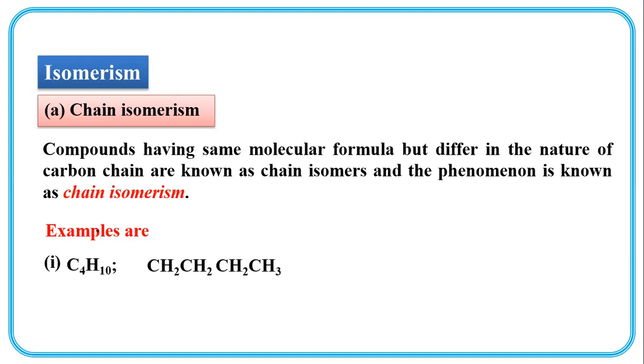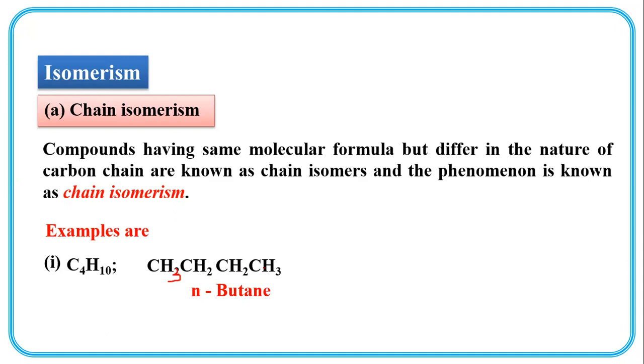CH3, CH2, CH2, CH3. This is n-butane. And CH3, CH, CH3, CH3.